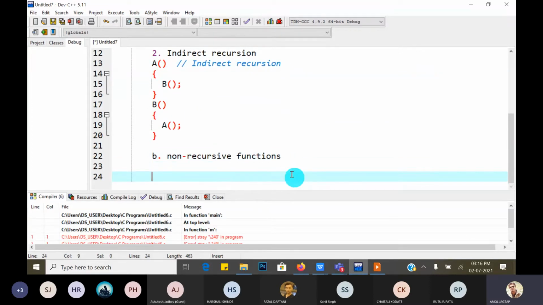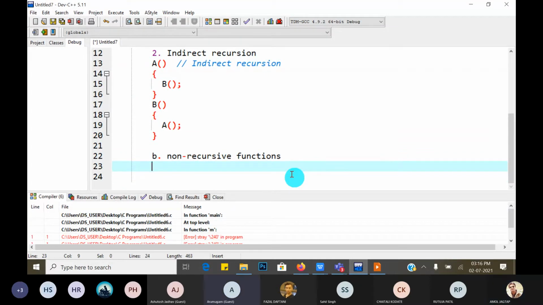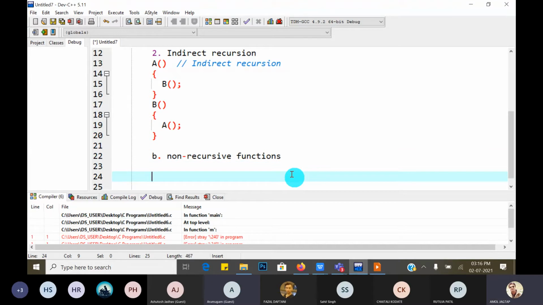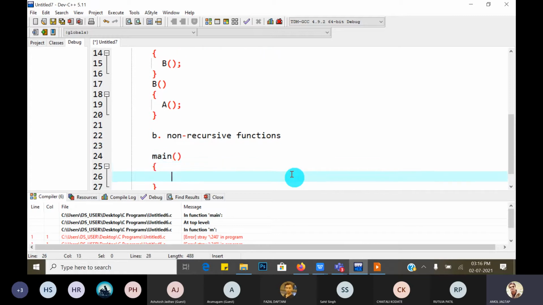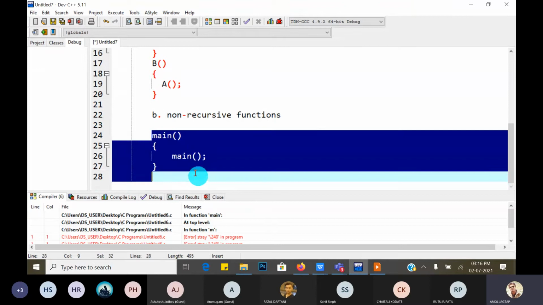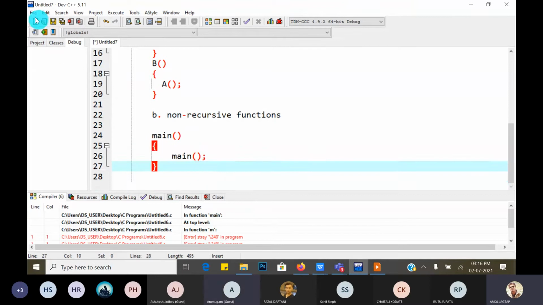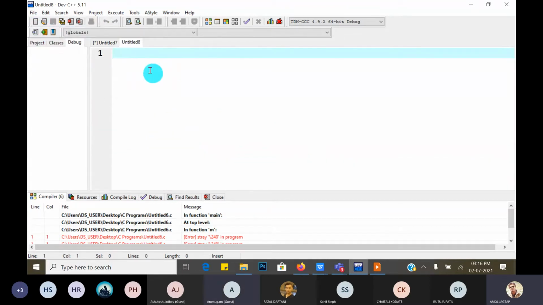Non-recursive means what? Yes? Sir, again give me the definition of recursive. Definition: function calling itself. It means if main is the name of the function, and inside the body of main we call main again, then this type of function, when we design it, is called recursive. I will give you one example. You can predict the output.